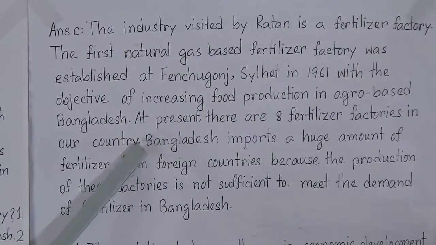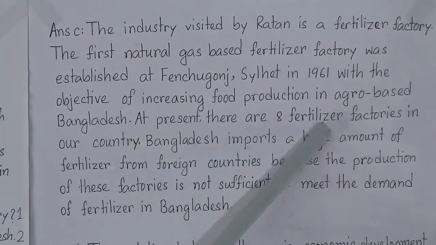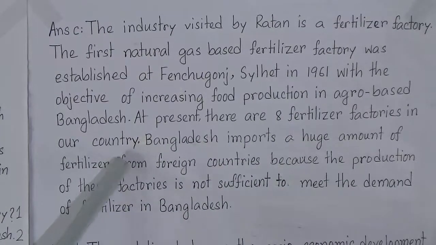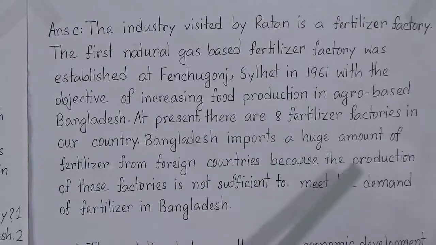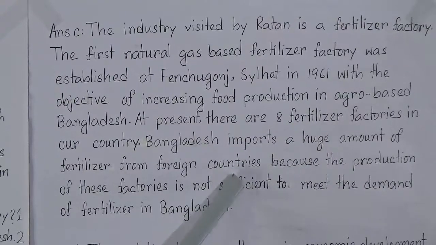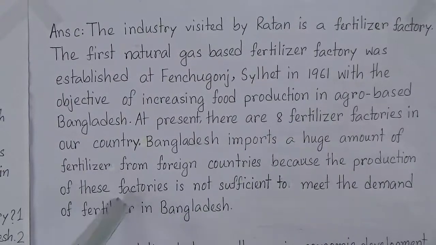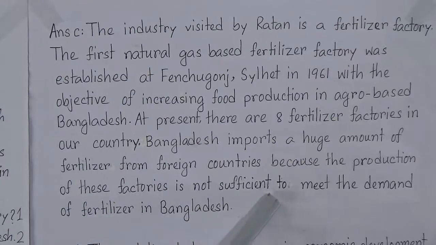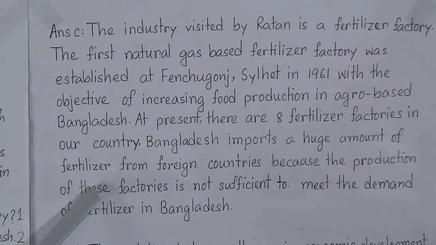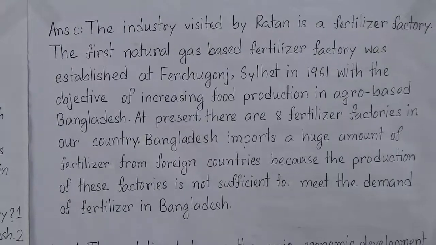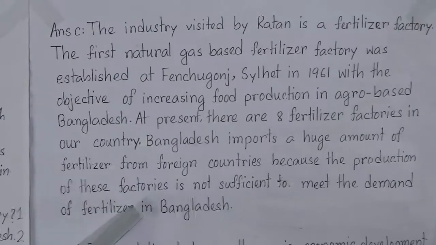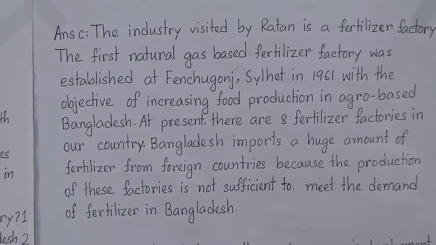Now we will add a few more sentences. At present, there are 8 fertilizer factories in our country, and Bangladesh imports a huge amount of fertilizer from foreign countries because the production of these factories is not sufficient to meet the demand of fertilizer in Bangladesh. Now my dear students, with the help of your text and with the help of the stem, you will write the answer of question number C. Now question number D.